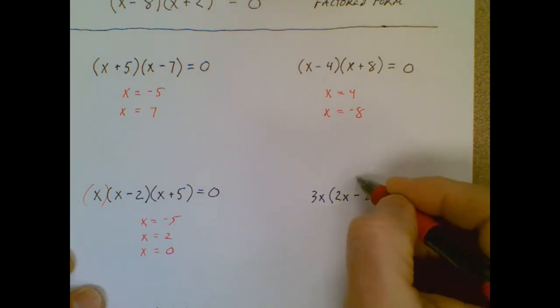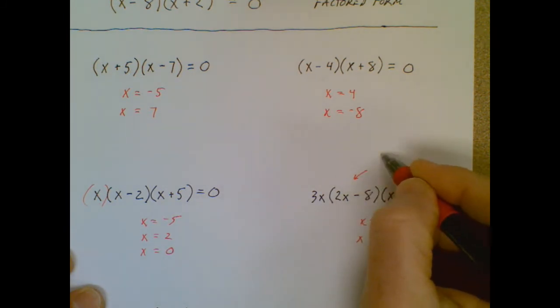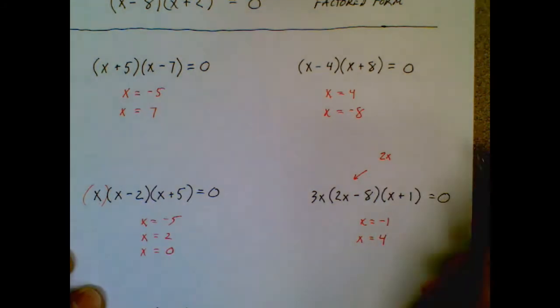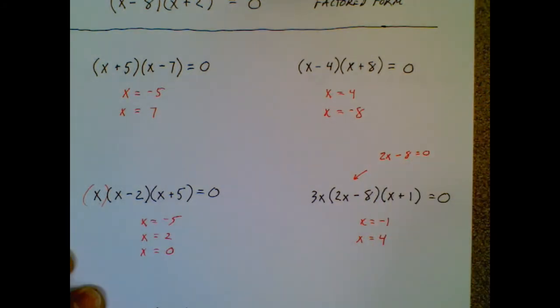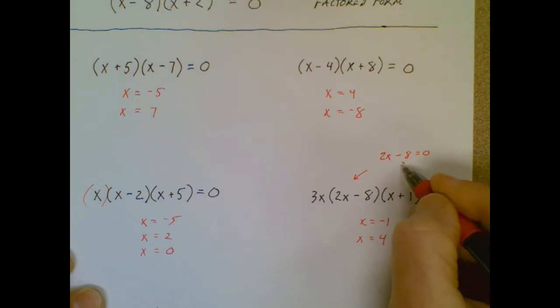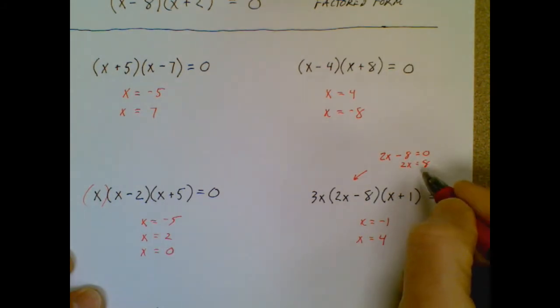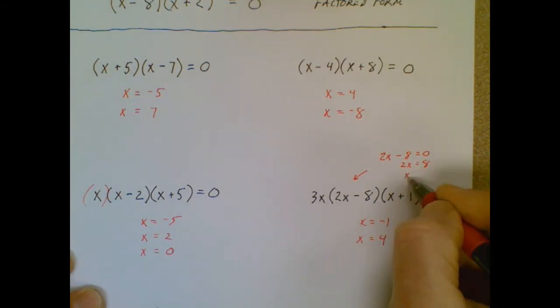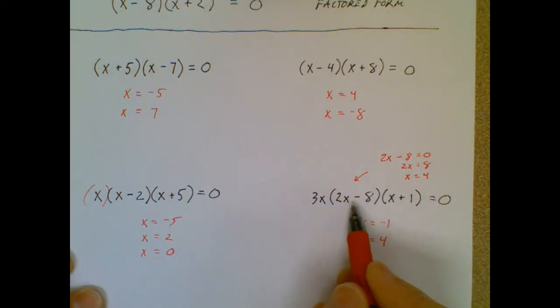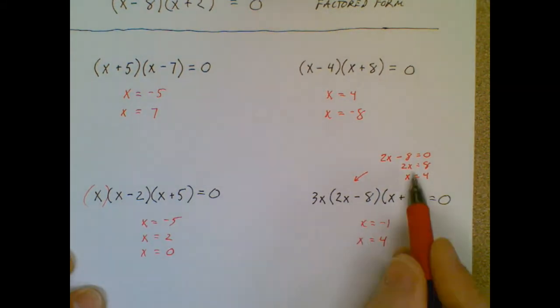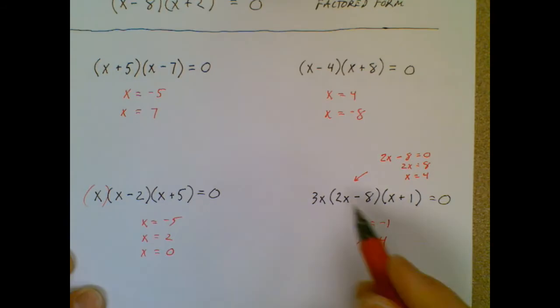But if I didn't feel comfortable doing that, then I can just literally write this on paper. How can I make 2x minus 8 equals 0? And then I can solve that just like a regular equation. 2x equals 8 because I move the 8 to the other side. I divide each side by 2 and I get x equals 4. So I can do it just by mental estimation, or I can literally set up an equation.